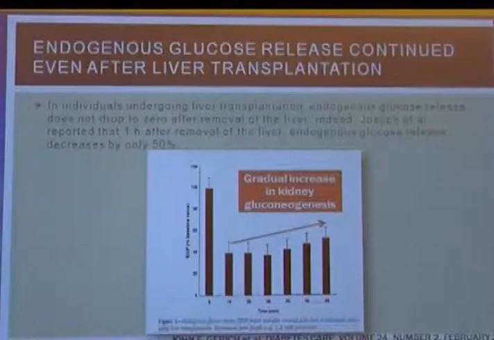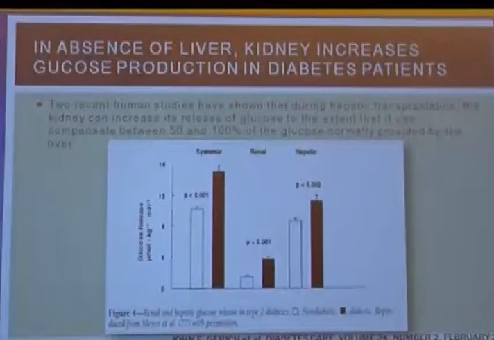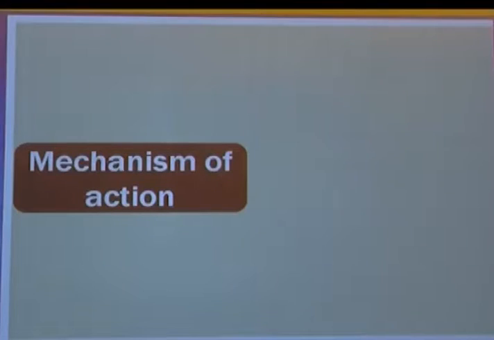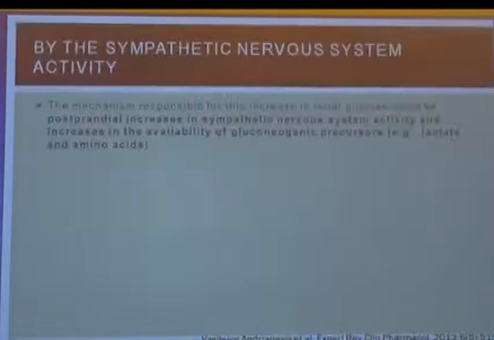The studies have shown that as liver becomes dysfunctional or if you inhibit the gluconeogenesis from liver, kidney will compensate that, and this is seen classically in patients who undergo liver transplantation. When the liver is removed during transplantation, still the blood glucose does not fall, still the endogenous glucose release does not fall because the kidneys can compensate that. So there are studies which have shown that kidney is an important organ which is responsible for glucose production. Importantly, liver produces glucose only in the fasting state, whereas kidneys can continue producing glucose even in the post-absorptive state. There are studies to show that, and there are graphs to show that. Because of paucity of time, I will not go into details of this.